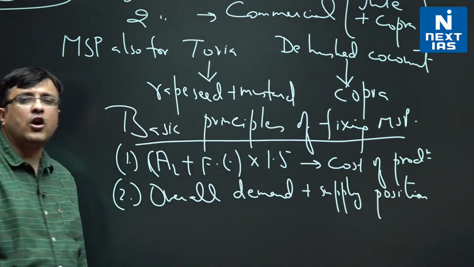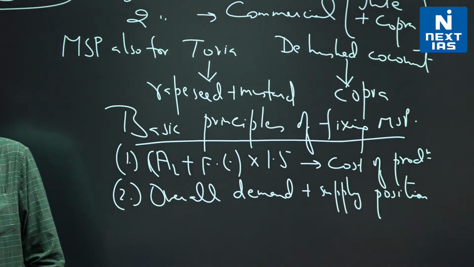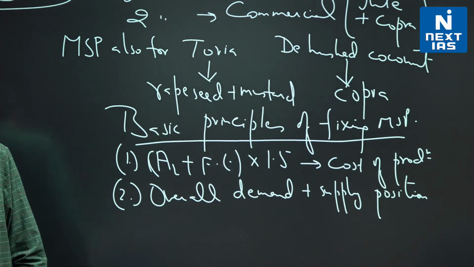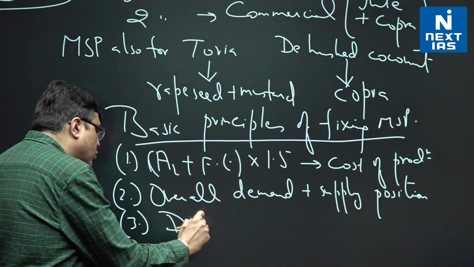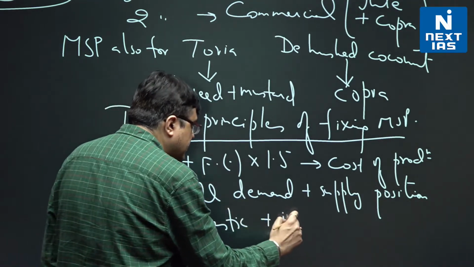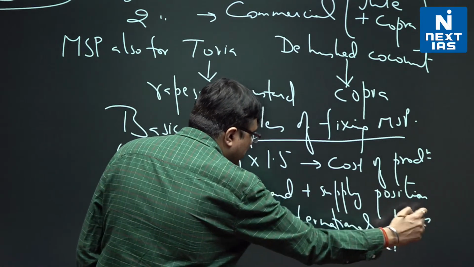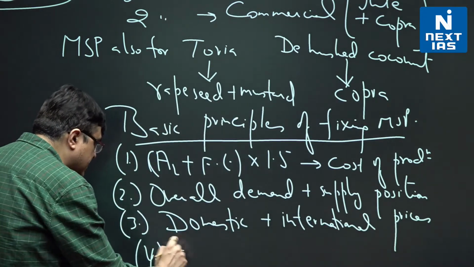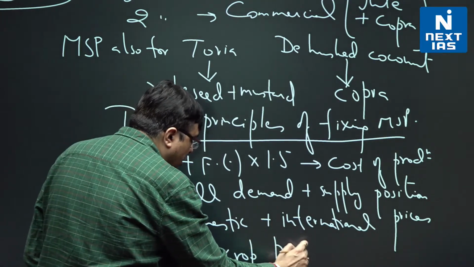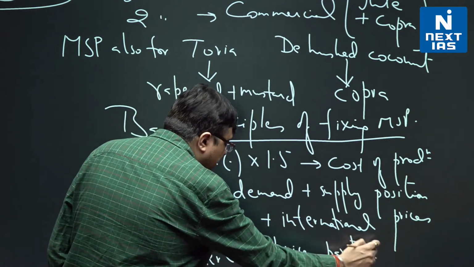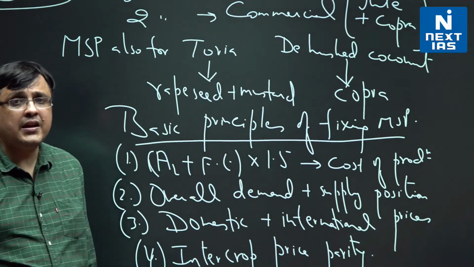So highlights overall demand supply position. It is also based on how the government looks at intercrop price parity and domestic and international prices, and also to assure that farmers of a particular crop are not discriminated against. So intercrop price parity, जो अलग अलग क्रॉप है उनके कल्टीवेशन से फार्मर का नुकसान नहीं हो जाना चाहिए. Farmer should feel incentivized to produce any given crop.